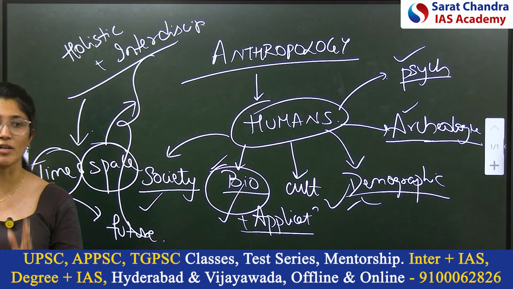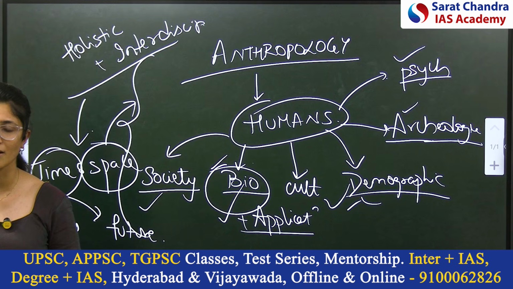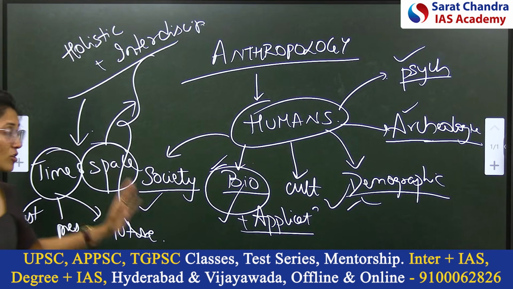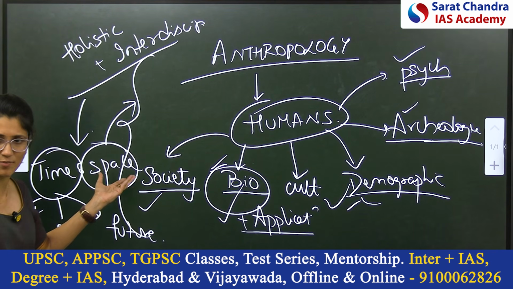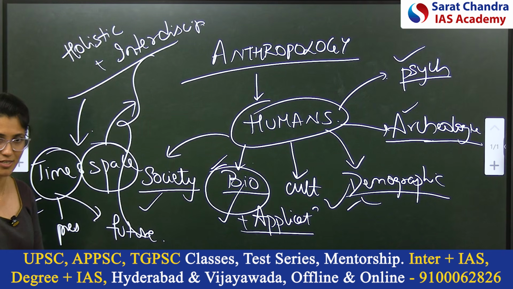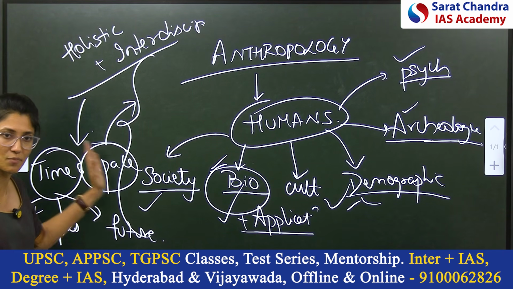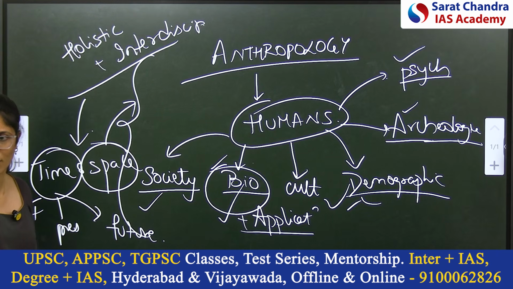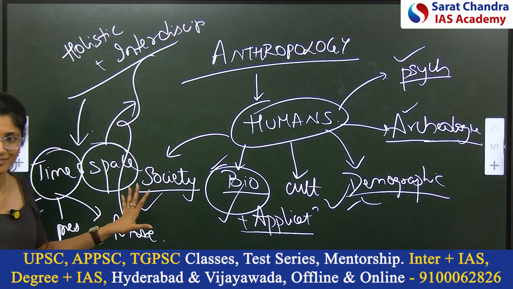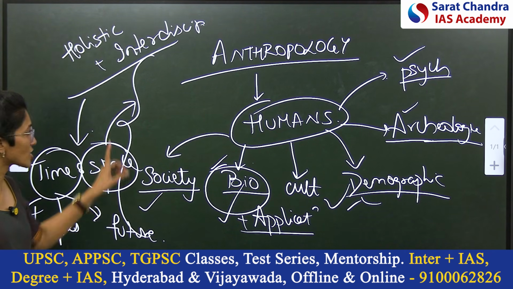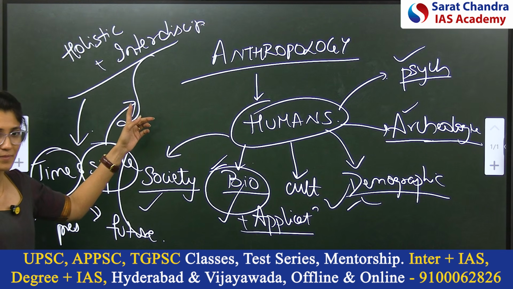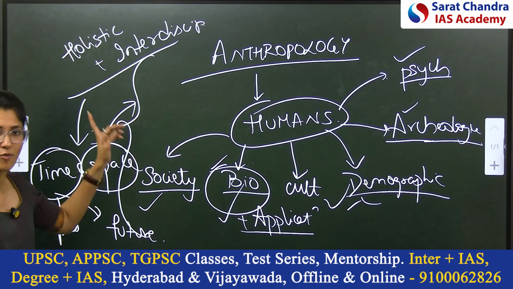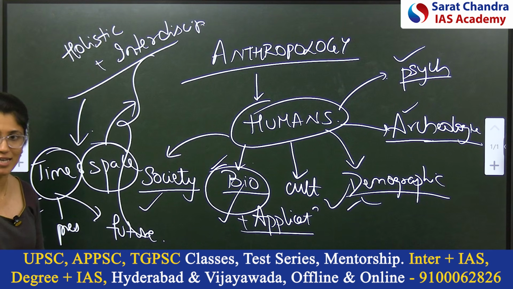Here we focus on evolution and variation. How did evolution happen, and why is there variation in different parts of the world in human societies? We all belong to one human race, yet there are differences across time and space. How these differences evolved and the reasons, right? This is anthropology. Anthropology is known for its holism. It takes key concepts from all the disciplines. This makes it fascinating and interesting.